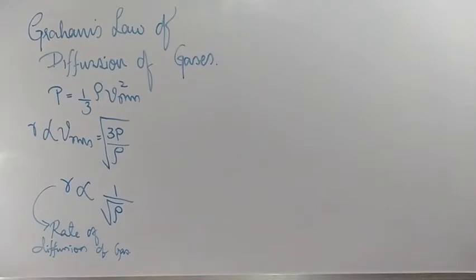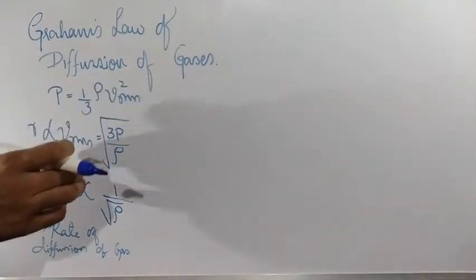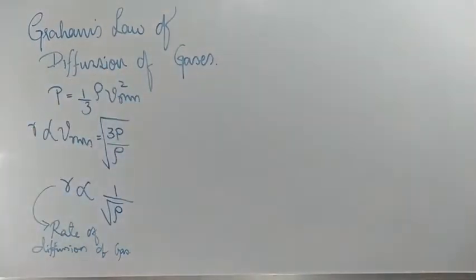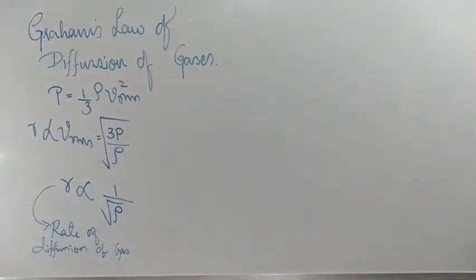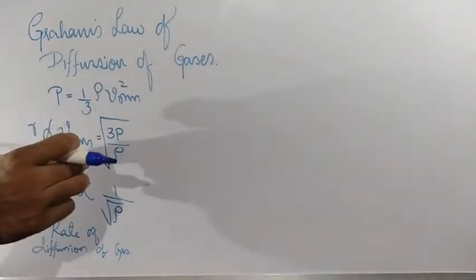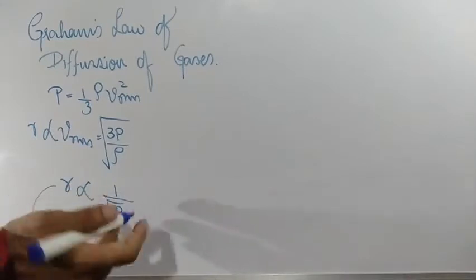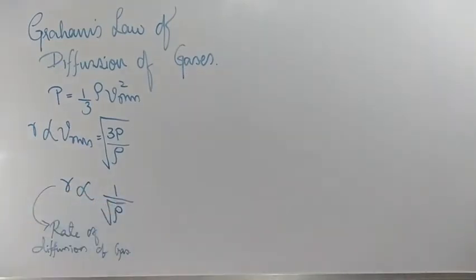So Graham's law of diffusion of gas we have derived. We know that P is equal to 1 by 3 rho VRMS square. Separate this VRMS term and you get the root of 3P by rho. The VRMS term is proportional to R, where R is the rate of diffusion of gas. That's why in place of VRMS we substitute R, so that R is proportional to 1 by root rho. Shall we go to the next point?